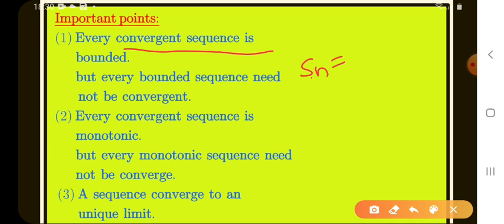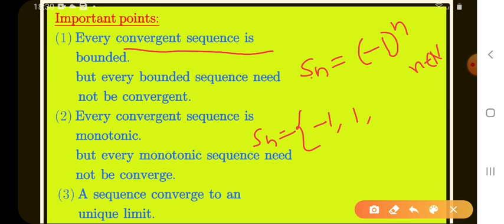See here one example: Sn equals minus 1 whole power n is a sequence, where n belongs to capital N, the natural number set. What are the elements of Sn? First we put 1 in the n place. We get minus 1 whole power 1, that means minus 1. Next put n equals 2: minus 1 whole square, that is plus 1. Put n equals 3: minus 1 whole cube, that means minus 1. Next 1, minus 1, 1 and so on. What are the elements of Sn? Minus 1 and 1 only.